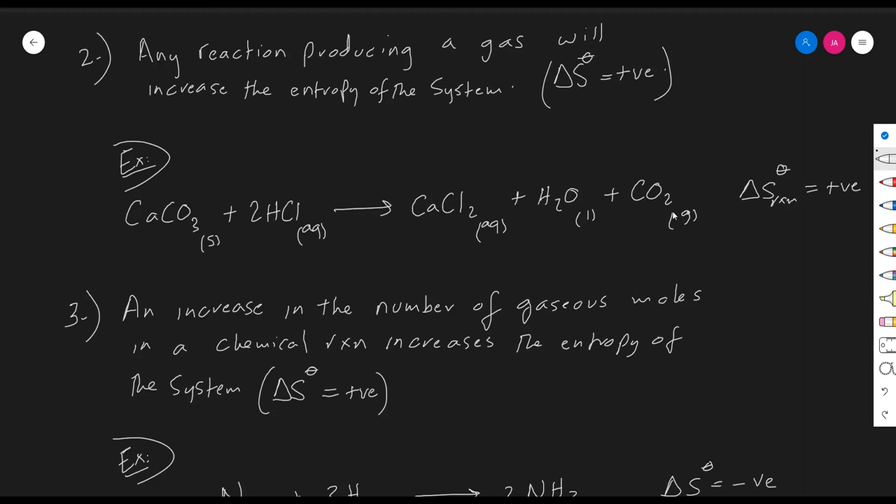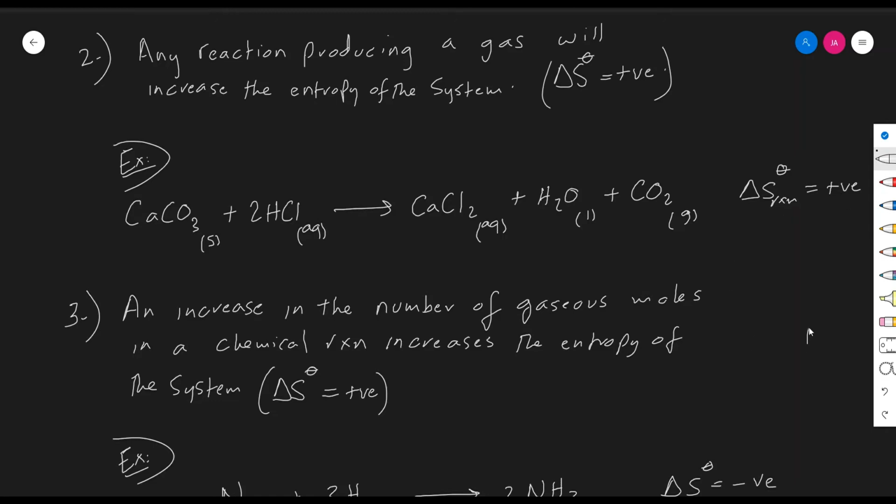The entropy of molecules in the gaseous state is the highest, and therefore the entropy in the reactants here would be expected to be much lower than that in the products, since we have a gaseous product, and thus the entropy change of the reaction would be positive. If this were written in the opposite direction, the entropy change of the reaction would be negative.